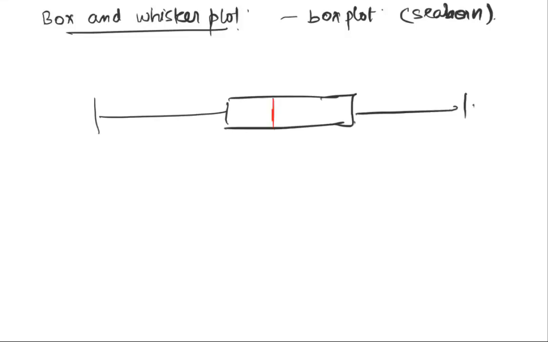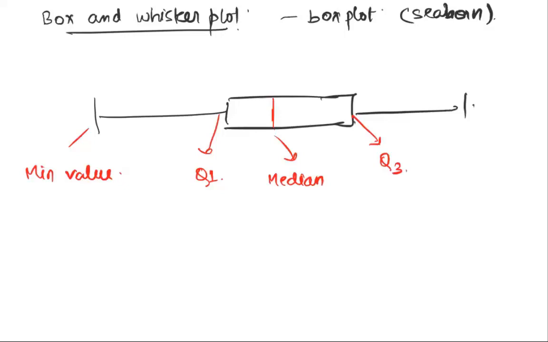So this is your minimum value. This is Q1. This is the median. This is Q3. And this is the max value. This is how a box plot typically looks.